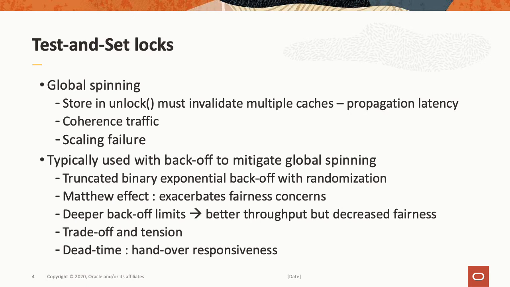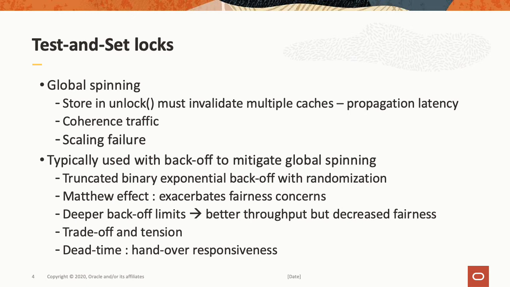To attempt to mitigate the global spinning, we can use a backoff. What that means is we loop, waiting to try to acquire the lock, and we inject delays. This is the backoff. A typical form of backoff is truncated binary exponential backoff with randomization. Exponential in this case means that we double the backoff delay period every iteration, as we're in a given lock acquisition episode. Truncated means we only increase the delay period up to some cap. And randomization helps to avoid certain cases of entrainment where threads can operate in phase with each other.